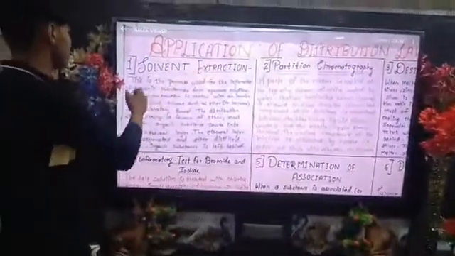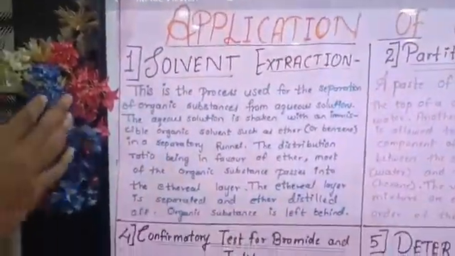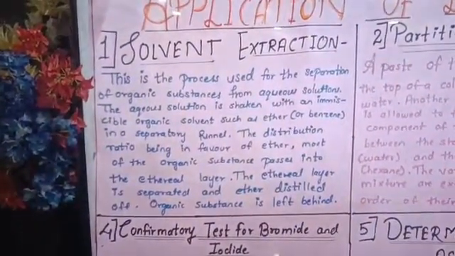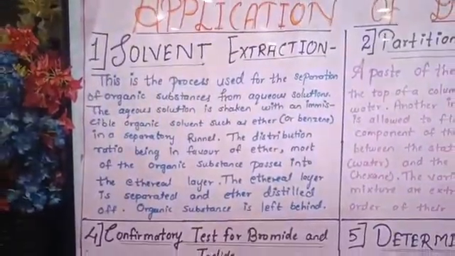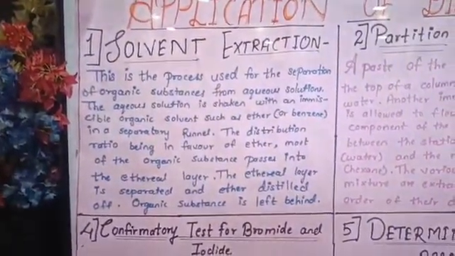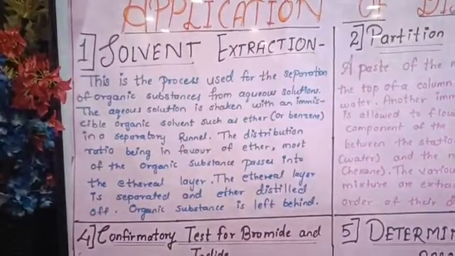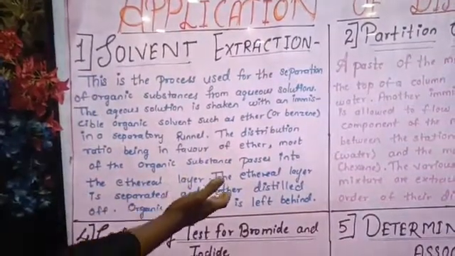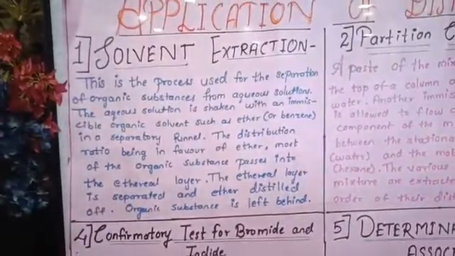Now, solvent extraction. This is a process used for separation of an organic substance from aqueous solution. The aqueous solution is shaken with immiscible organic solvents such as ether or benzene in a separating funnel. The distribution ratio is in favor of ether. Most of the organic substance passes into the ethereal layer. The ethereal layer is separated and the ether is distilled off. The organic substance is left behind.